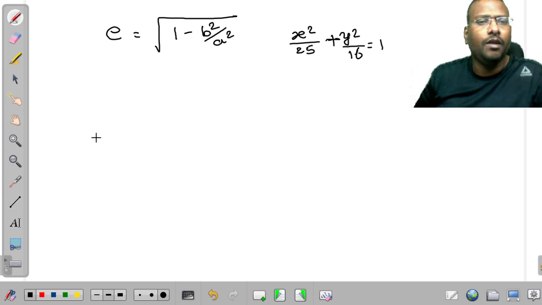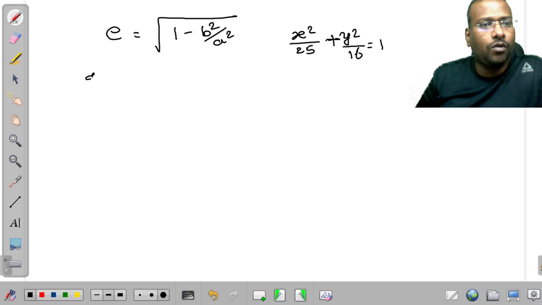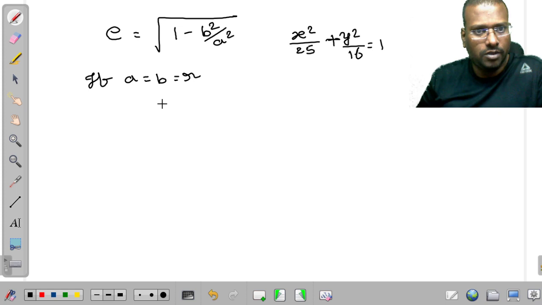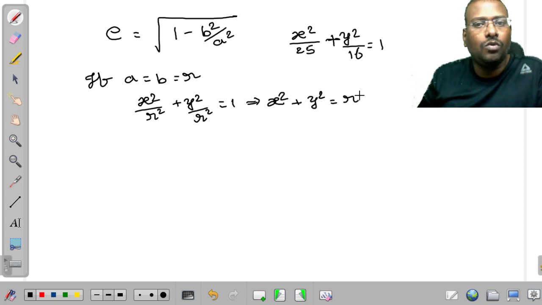Sir, this is okay, but you said circle is one type of ellipse. Why, sir? If A is equal to B and I assume it is equal to small r, then what will happen? x square by r square plus y square by r square is equal to 1. That implies x square plus y square is equal to r square. You are already aware of it: this is the equation for a circle.